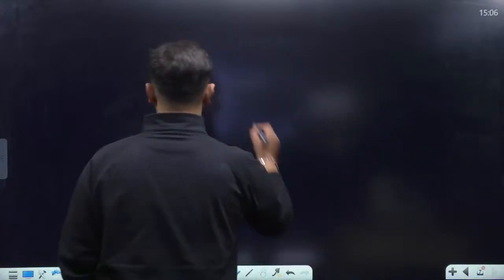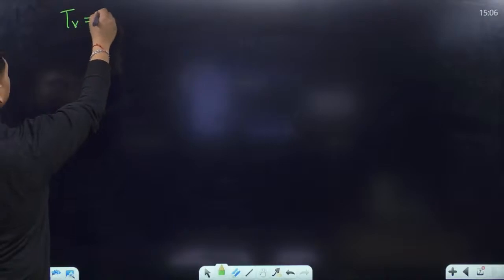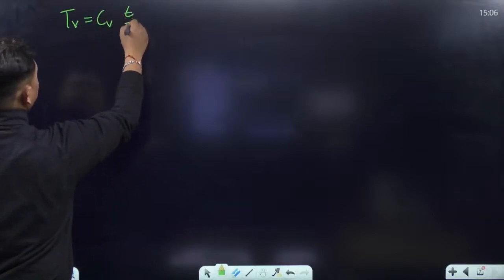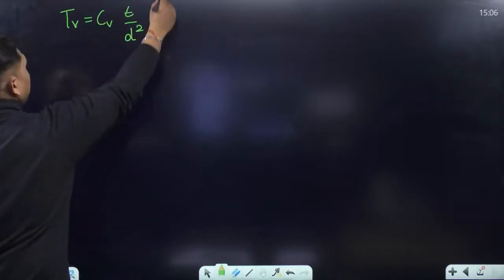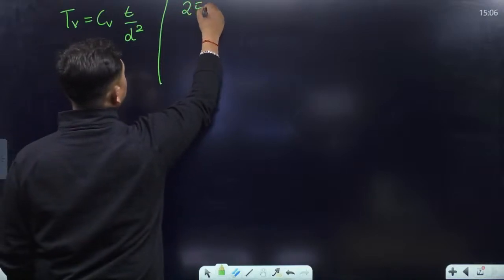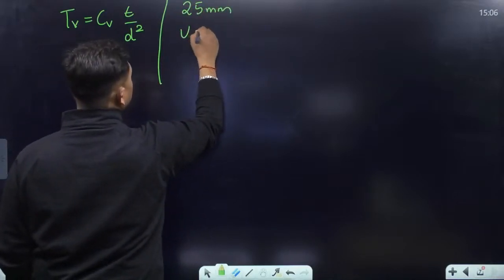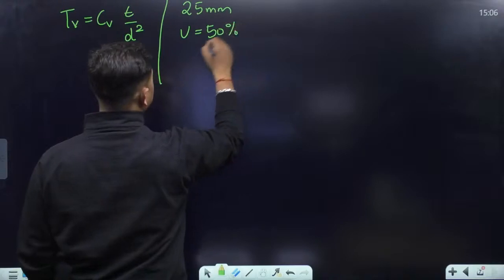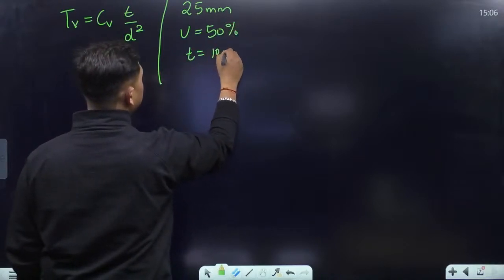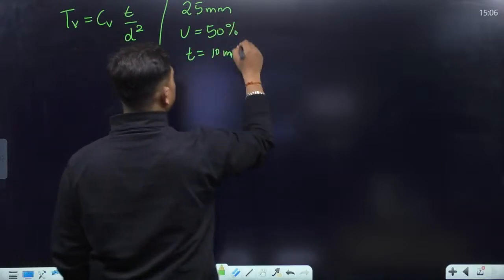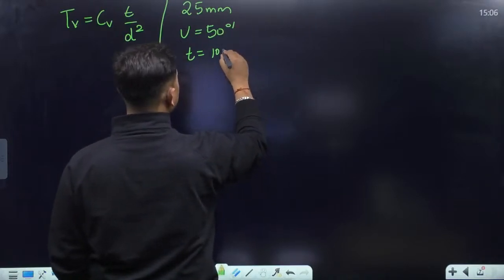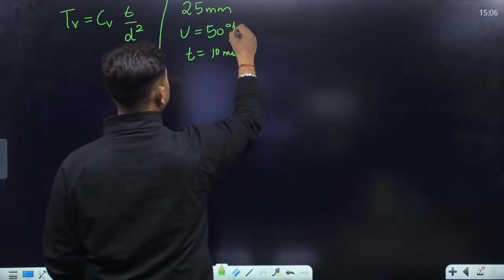All right. So we know the formula: TV is equal to CV T upon D square. Now for the 25 mm sample, 50% consolidation time is 10 minutes.